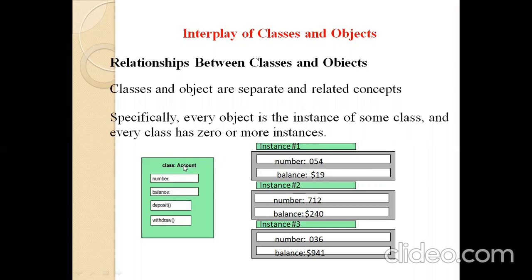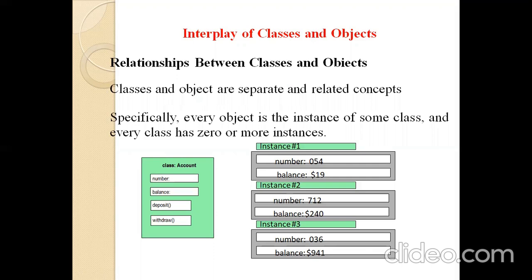Similarly, the class has another instance, that is object 2, instance 2. Object 2 has some attributes, that is number and balance. Suppose the third object has some attributes, that is account number 36 and balance. So the class and object are related, and each object is an instance of some class.